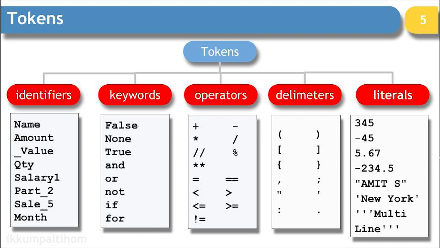These identifiers are the names which are given by Python or by the programmer for performing a particular activity. Like if you want to take the name of a person, name of a city, you will give an identifier as name. If you want to store amount, you will name it as amount.